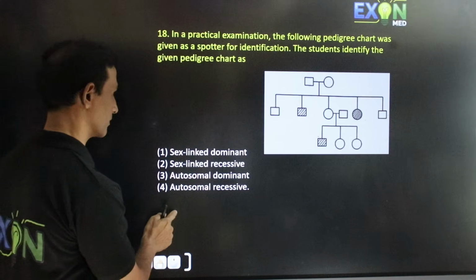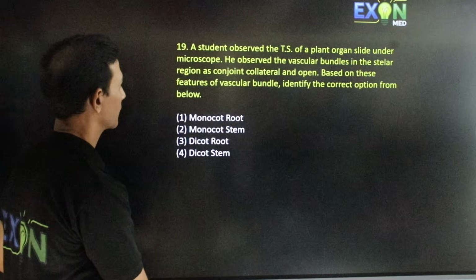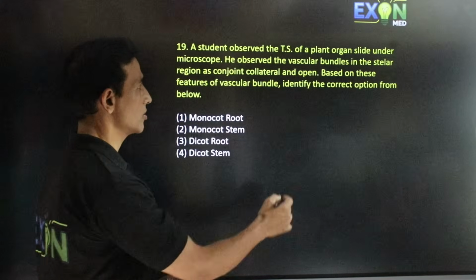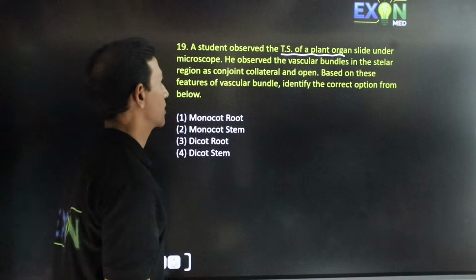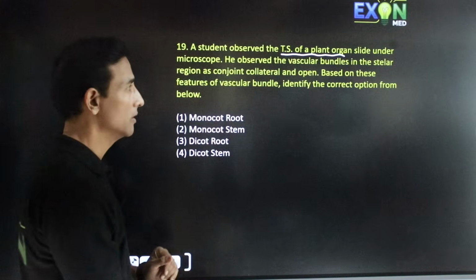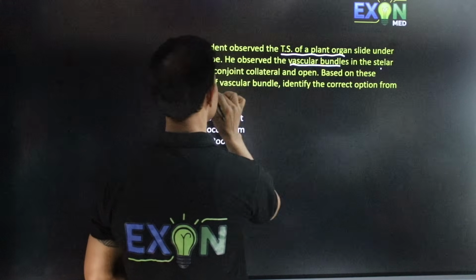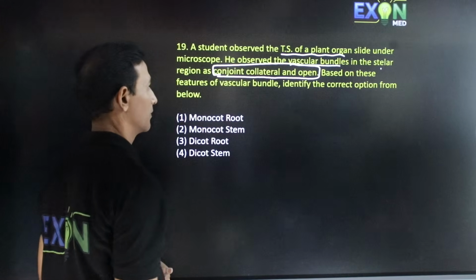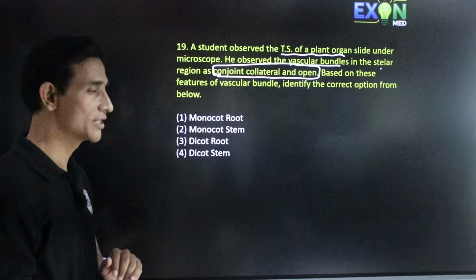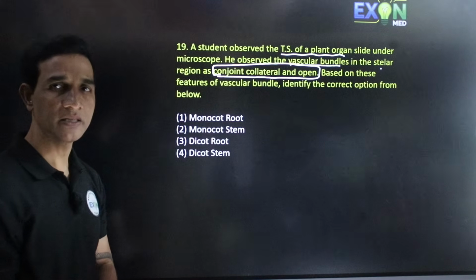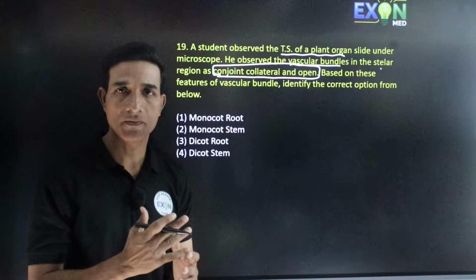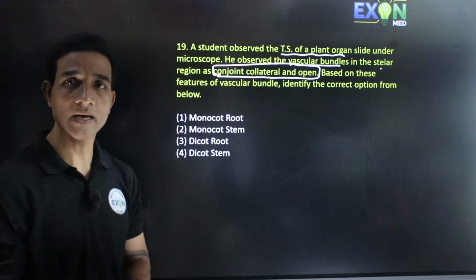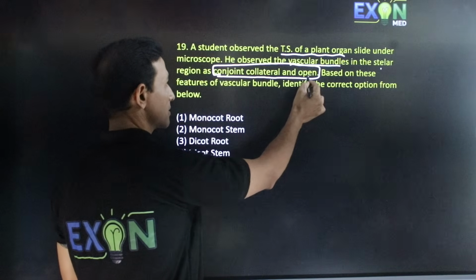Next question. A student observed the TS of a plant organ, a transverse section of a plant organ, under a microscope. He observed vascular bundles in the stellar region are conjoint, collateral and open type. So now we have to identify which plant it is. Conjoint means both xylem and phloem present together. Collateral means they are present one above the other. And they are open type. Open type means cambium is present.